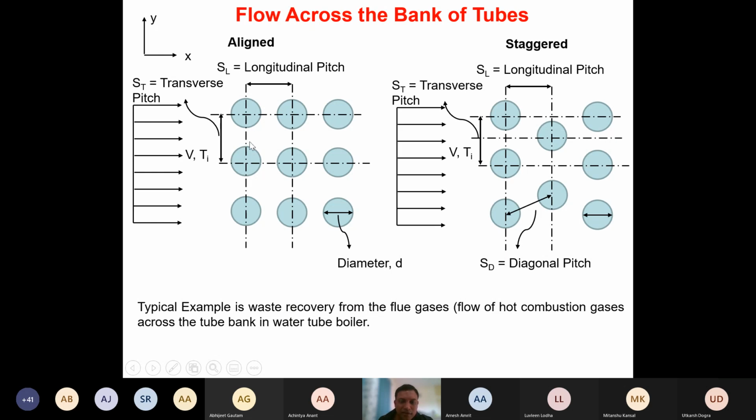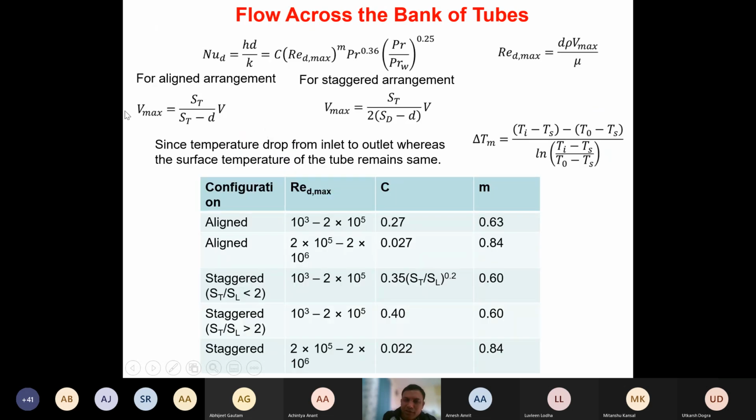Yes, sir. So the maximum velocity is calculated for both the aligned arrangement and the staggered arrangement using this particular equation. So Vmax is given as St divided by (St minus D) into V. Similarly, Vmax is calculated as St divided by 2 times (Sd minus D) into V in the staggered arrangement. Okay.